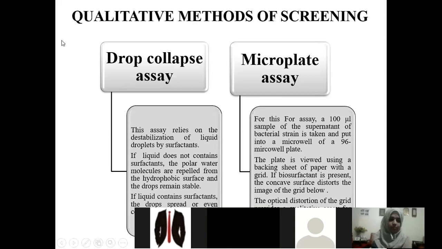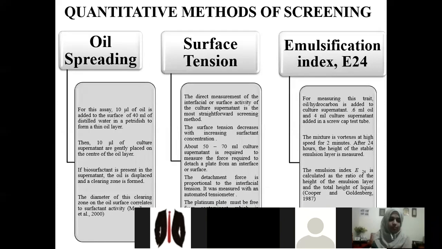Next is microplate assay. In this, the culture supernatant or sample was taken in a microplate and the plate was placed on a backing sheet of paper that had grease. If biosurfactant is present in the sample, the concave surface of the sample will distort the image of the grease, and this optical distortion confirms the presence of biosurfactant in the sample.